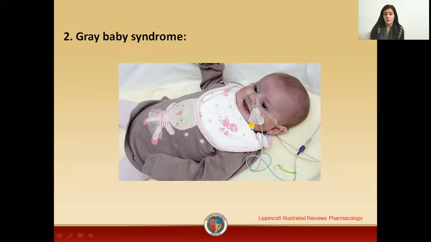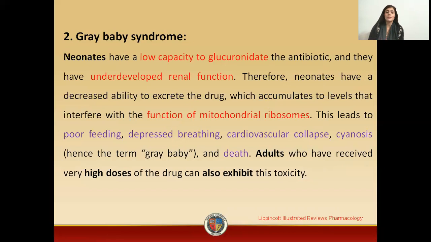As you can see in the picture, the skin of the baby is gray in color. So this is also an adverse effect. Now, what happens in this? The baby may suffer from poor feeding, depressed breathing, cardiovascular collapse, and cyanosis, that is, grayness or blueness of the skin. This is called gray baby syndrome. Now, why does the skin get gray, and why does the baby suffer from this syndrome?